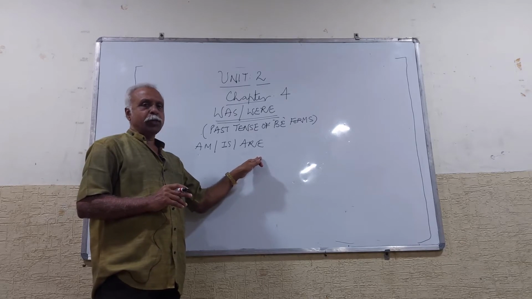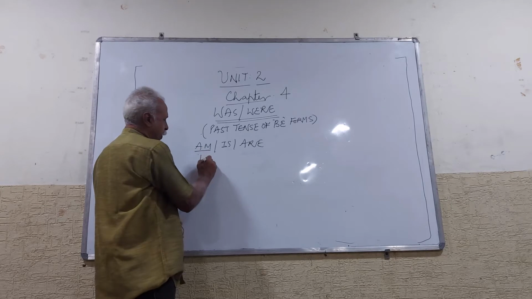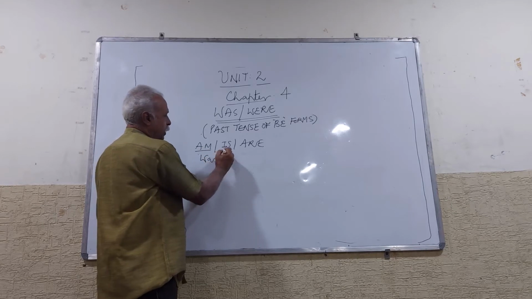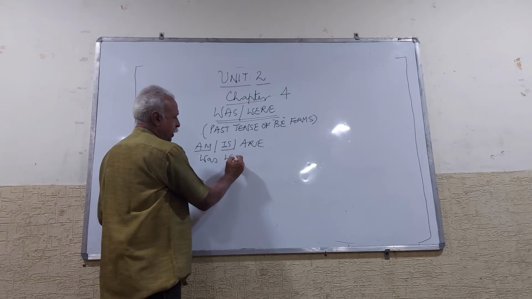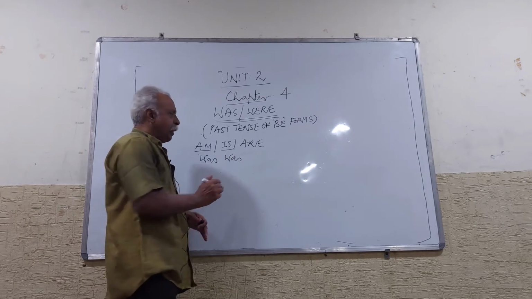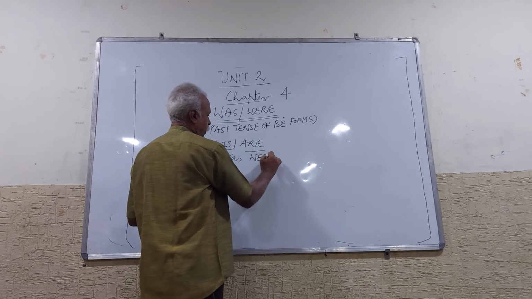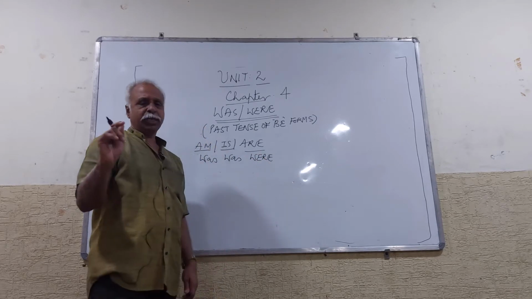Now, I'm going to say the past tense of am is was. Similarly, the past tense of is is was. The past tense of are is were. What do you understand from this?